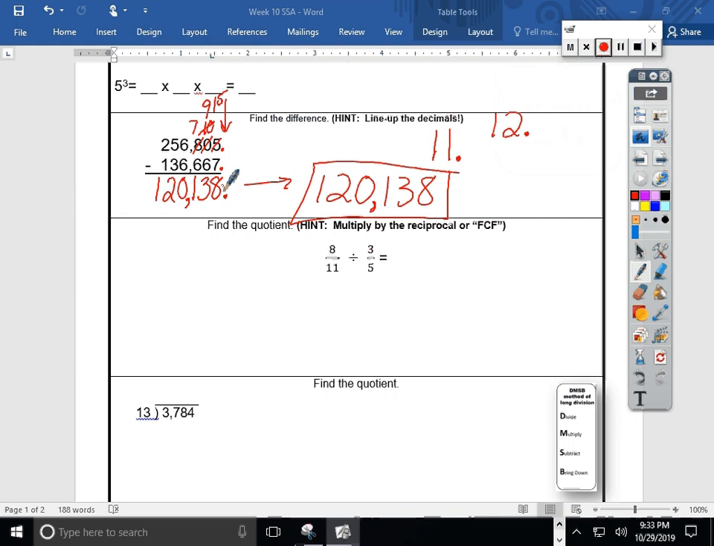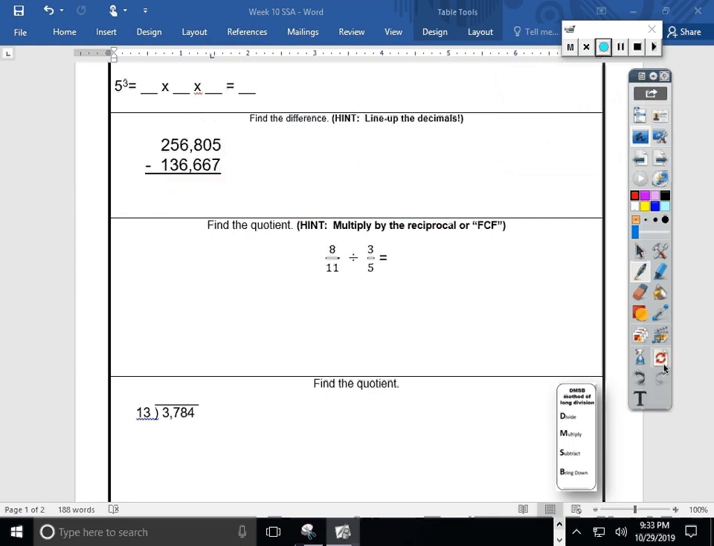Let's take a look at the third problem. It says find the quotient. Hint, multiply by the reciprocal, or freeze, change, flip. Oh, I don't really love this hint. In fact, my students like to confuse freeze, change, flip. They're not sure which one is the flip and which one is the freeze, and they get flipped around all day. So my suggestion would be change that. Let's talk about KCF, keep, change, flip. We could multiply by the reciprocal or keep, change, flip.